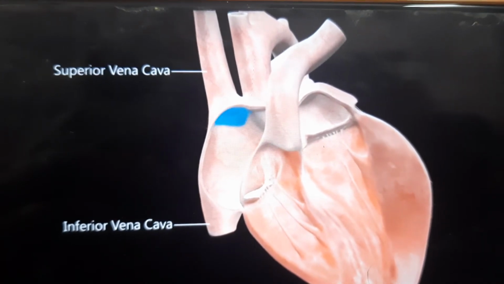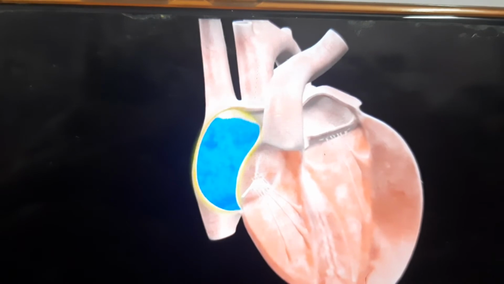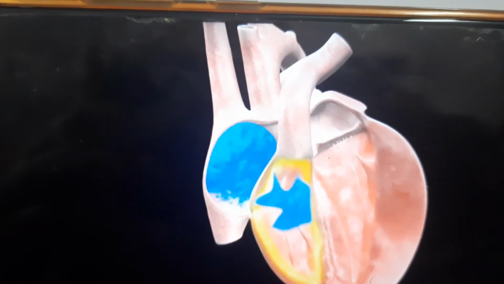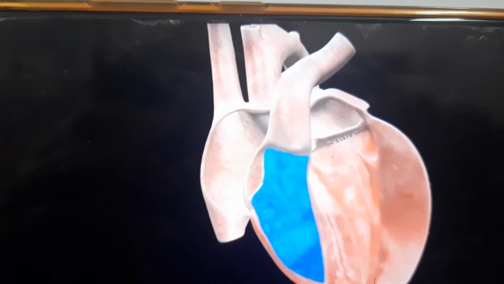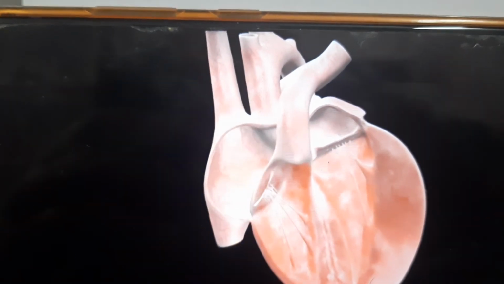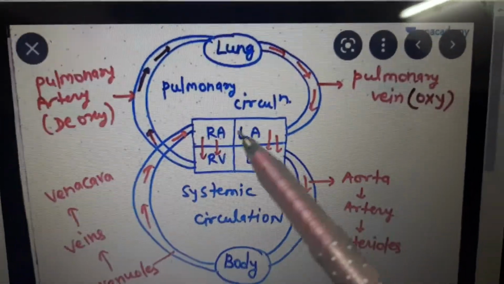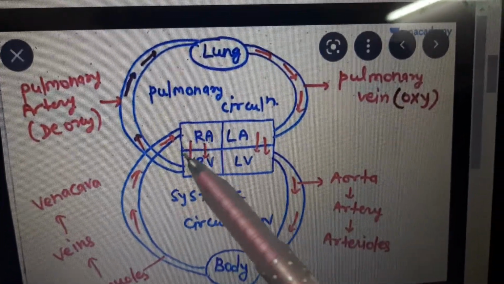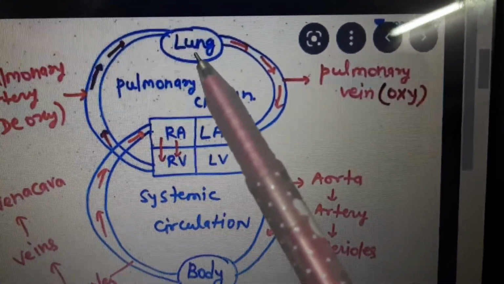Now, the deoxygenated blood enters through the vena cava, that is the inferior and superior vena cava, into the right atrium, and then passes to the right ventricle. From there, the deoxygenated blood is pumped out through the pulmonary artery into the lungs for oxygenation.